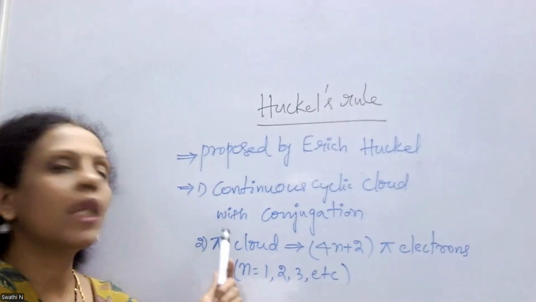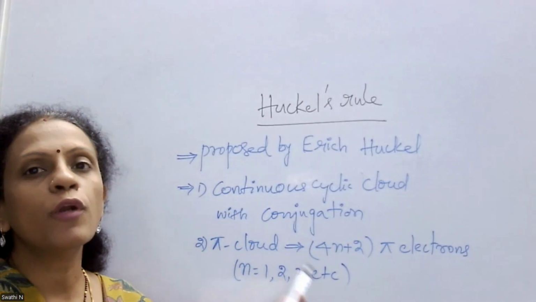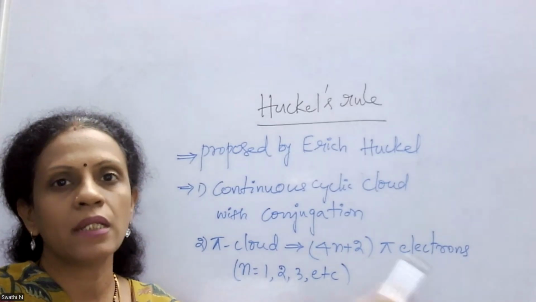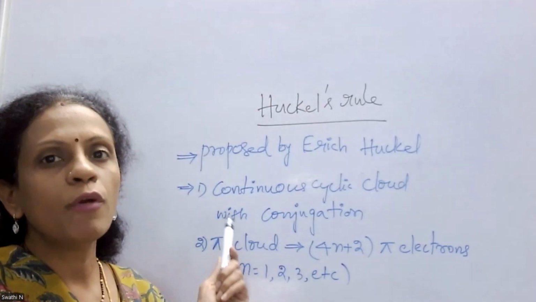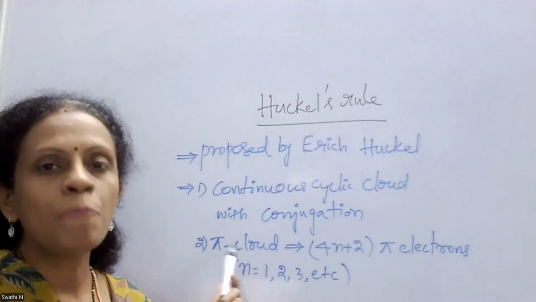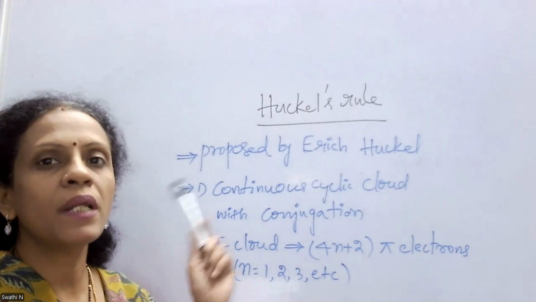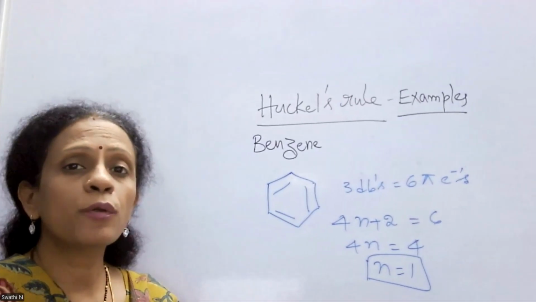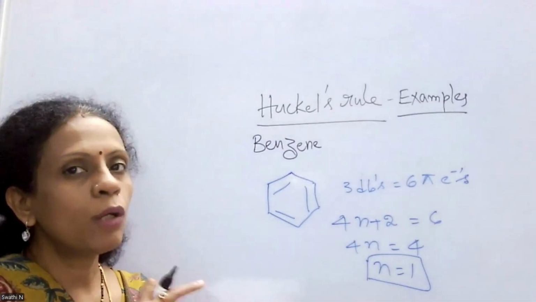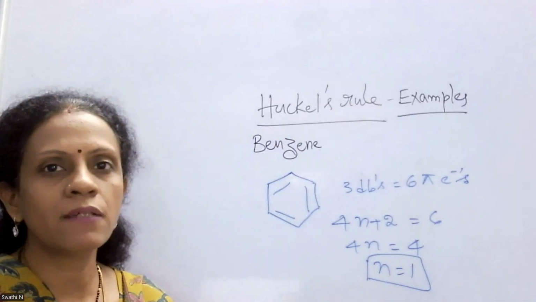And this pi cloud should contain a total of 4n plus 2 pi electrons in it, where n can be 1, 2, 3 and so on. Now, when a compound meets these two criteria, then it is said to be aromatic as per Huckel's rule. Now, let us consider a few examples. The prototype aromatic compound is benzene. Now, let's see how Huckel's rule is obeyed in the case of benzene.